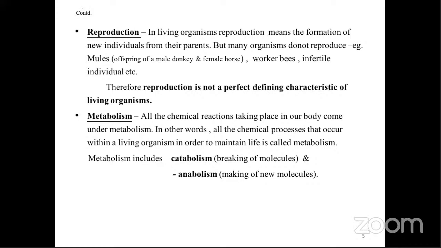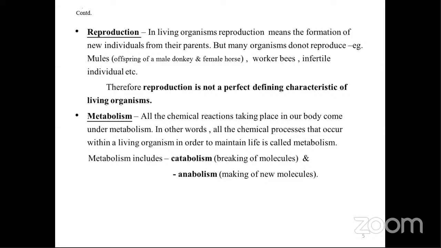The other thing is that when there is a male donkey and a female horse, the resultant offspring is the mule. And mules are infertile. They cannot reproduce, but it is a living organism. I hope you're understanding. Worker bees do not reproduce. An infertile individual cannot reproduce.